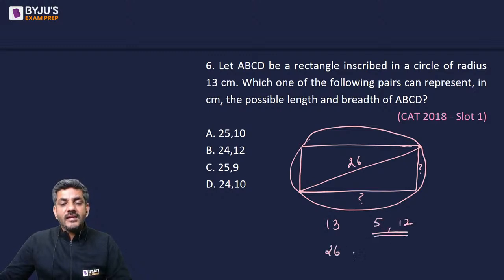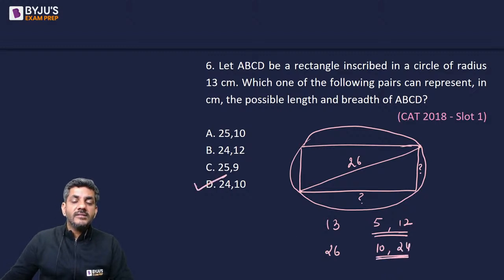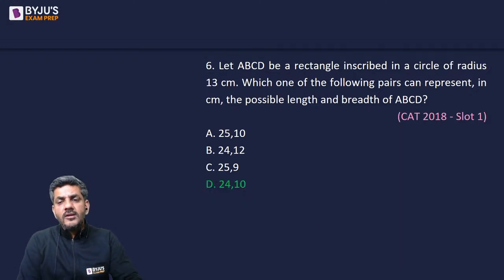So what will 26 give? They will double: this becomes 10, this becomes 24. The triplet is 24, 10 and 26, and that gives us the right answer as option D. So it just required a simple knowledge of Pythagorean triplets. I could have done it very fast.